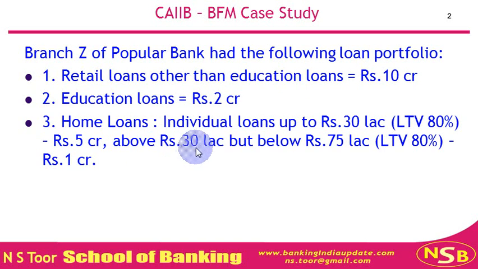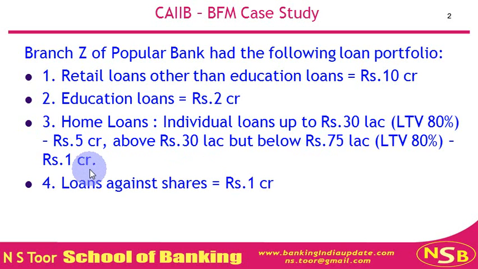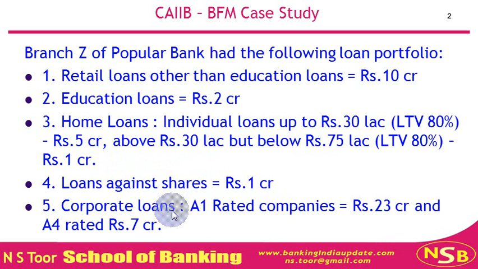Individual loans above rupees 30 lakh but below 75 lakh, here the amount is 1 crore. Loan against shares amounts to rupees 1 crore. Corporate loans, again two categories: A1 rated companies 23 crore, A4 rated companies 7 crore.